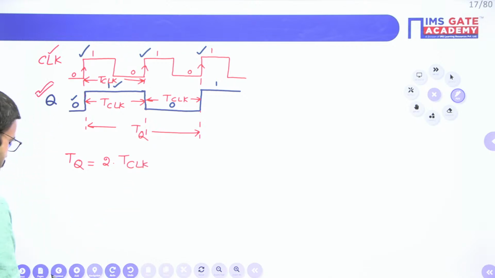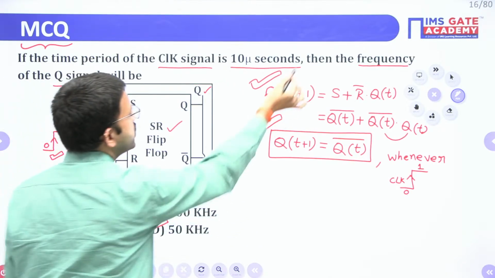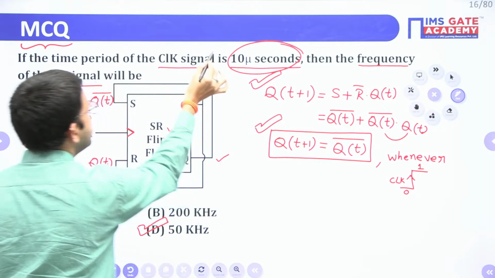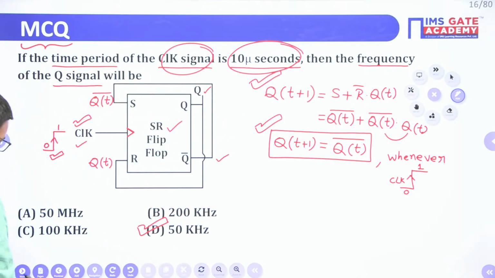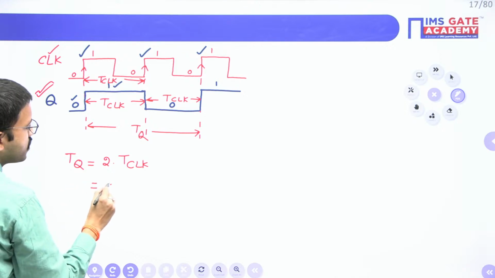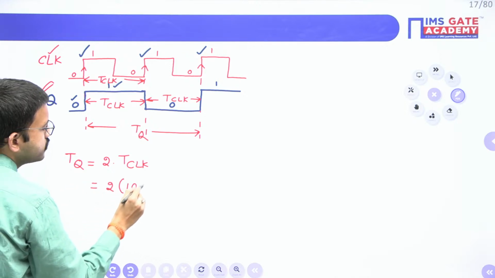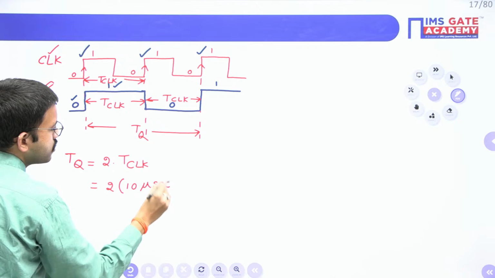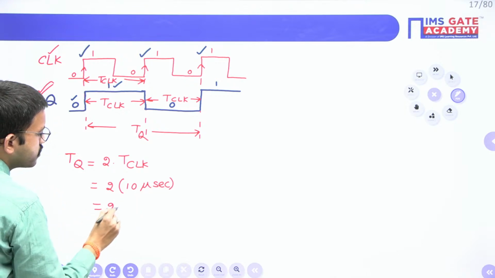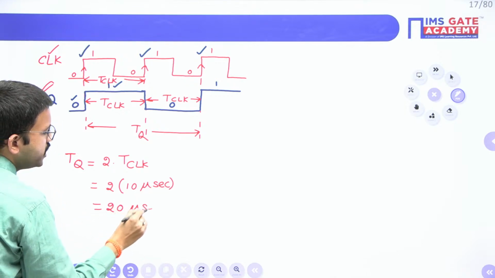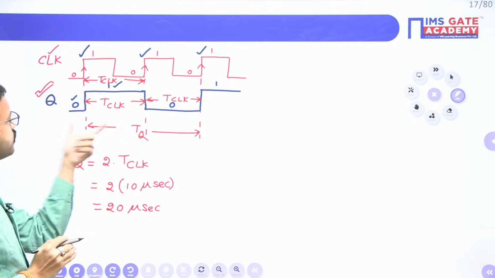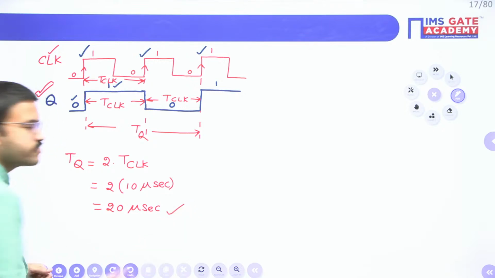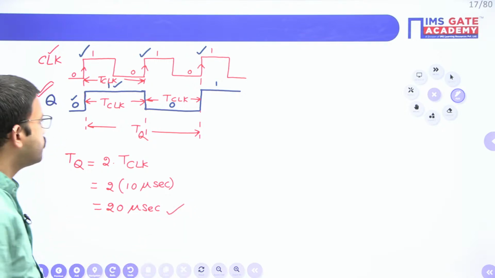In the question they have mentioned the clock signal time period as 10 microseconds. So 2 into 10 micro gives 20 microseconds. If they asked the time period of the Q waveform, the answer would be this one. But in the question they have asked the frequency.